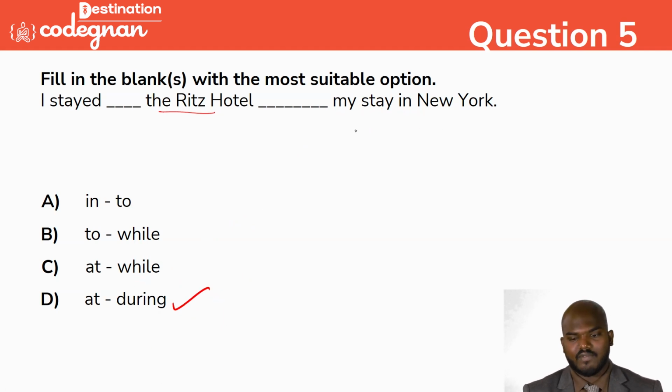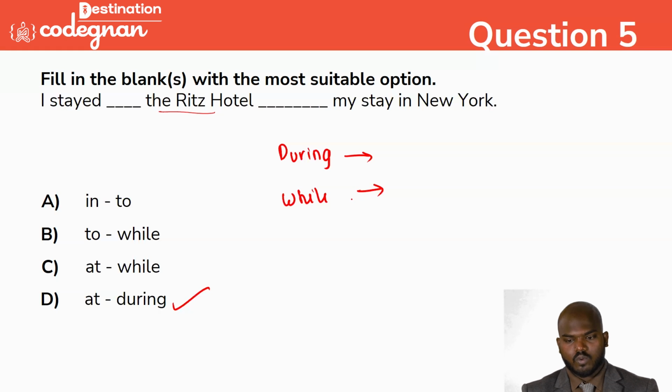No, sir. We have a very big definition for "during" and "while". So let's discuss what is "during" and what is "while". If you understand this one, you can understand very clearly. So during means what and while means what. During is used with a noun. If it is used with a noun or a noun phrase, we call it "during". While is used with a full clause, including the subject and verb.